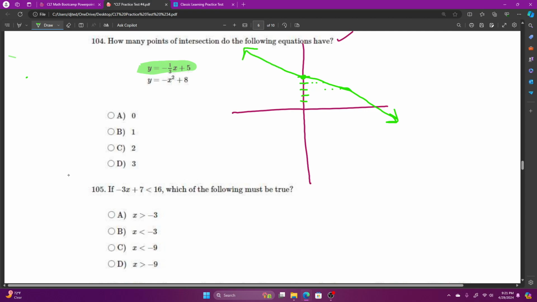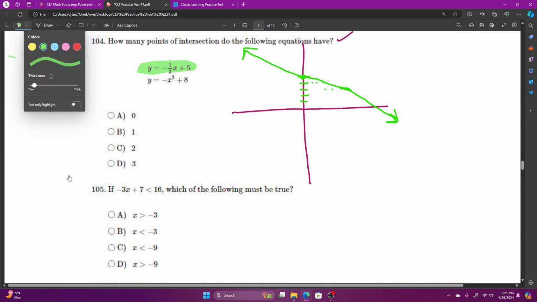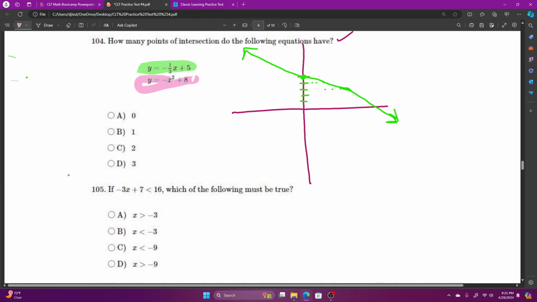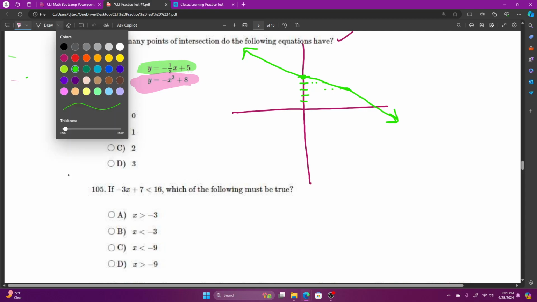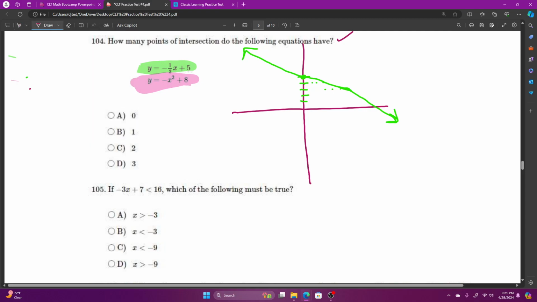And we've got a quadratic equation, y equals negative x squared plus 8. When x is 0, we have a y-intercept of positive 8: 5, 6, 7, 8. It's negative x squared, so I know it's going to be coming down.